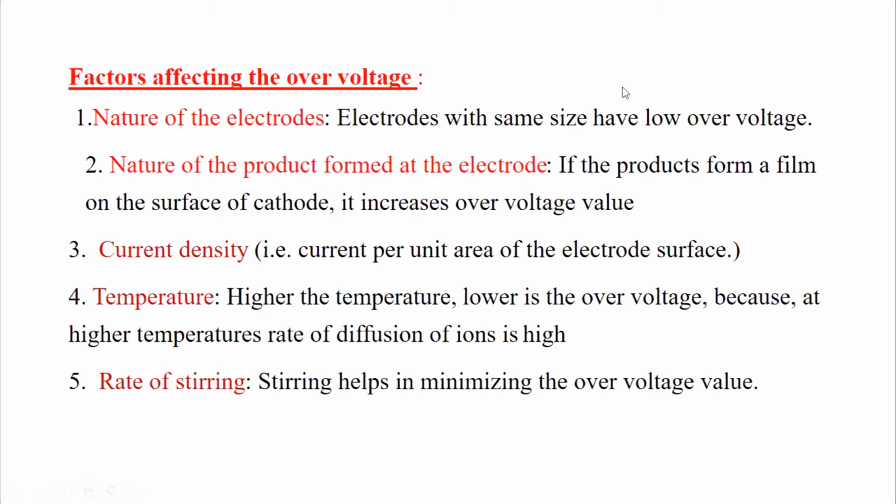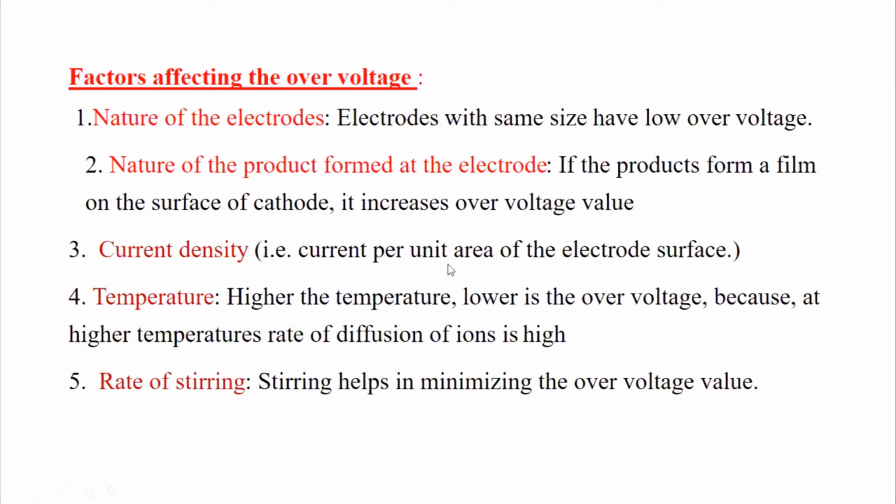Factors affecting the over voltage. Nature of the electrodes: electrodes with the same size have low over voltage. Second factor, nature of the product formed at the electrode. If there is an oxide layer formation on the surface of the cathode or a thin film is formed, it increases the over voltage value. The reason is that the oxide layer formed decreases the reduction reaction on the surface of the cathode.